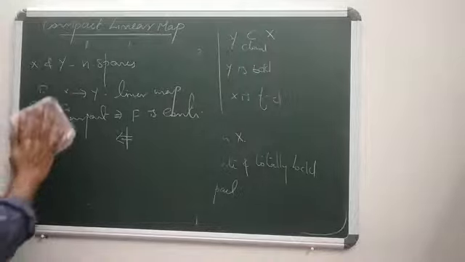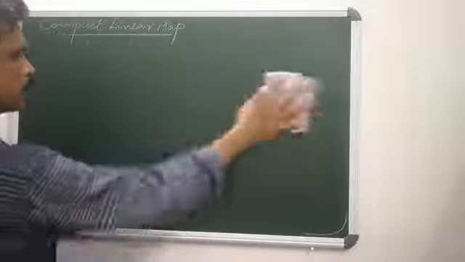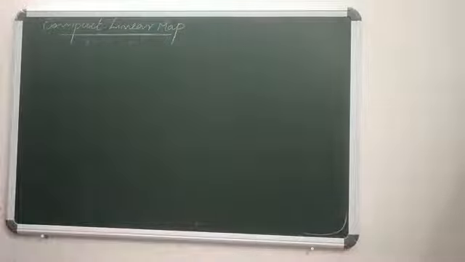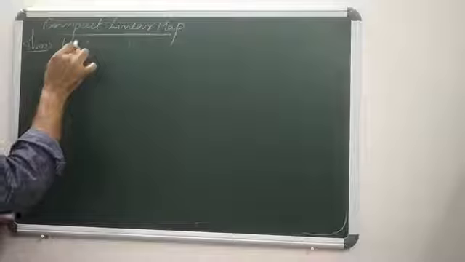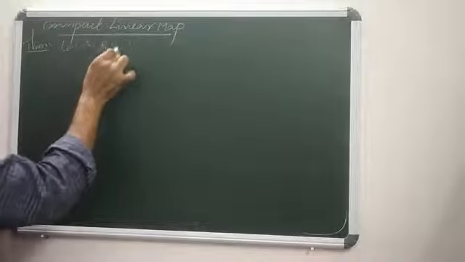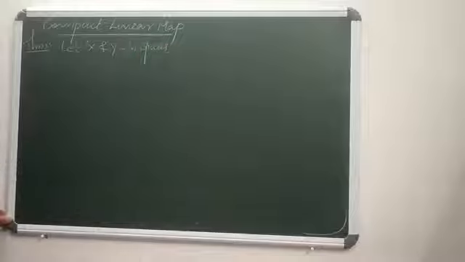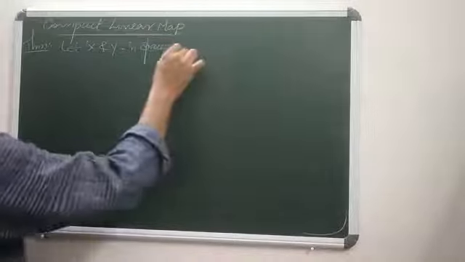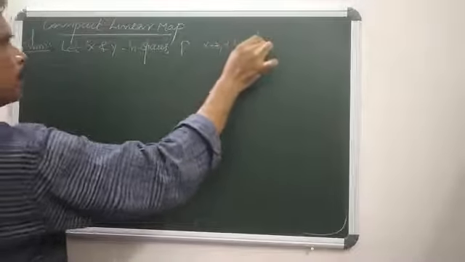Now we are going to some propositions. First one is this theorem. Let X and Y be any two normed spaces, and f from X to Y be linear.